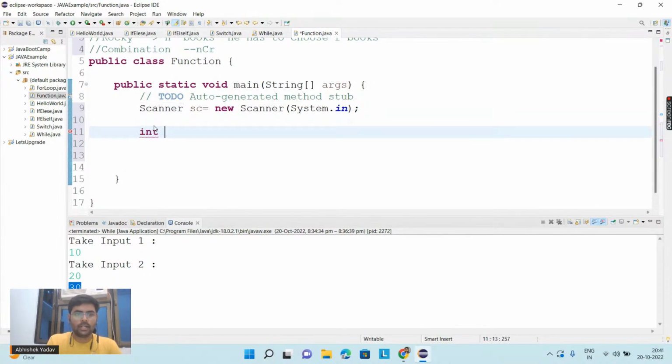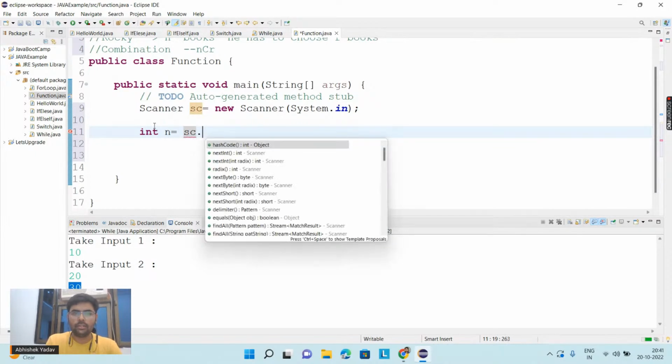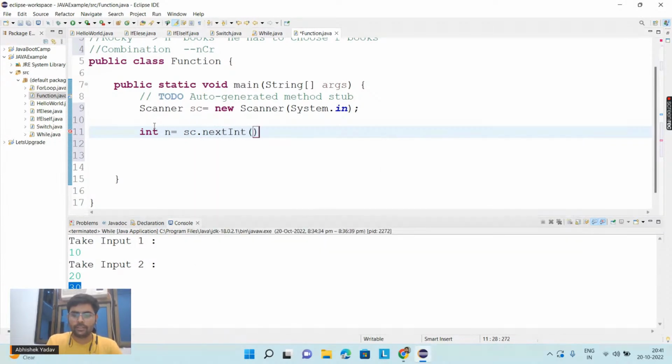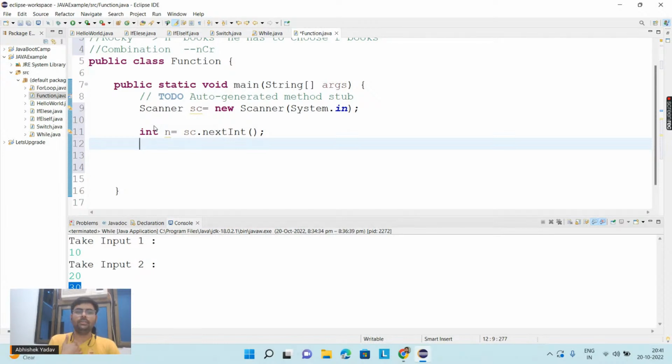Now I will take the value of n. I have to use the name of the object dot, and since I have to take data as an integer, I use the nextInt function. So here I have taken data from the user and stored that data inside n.